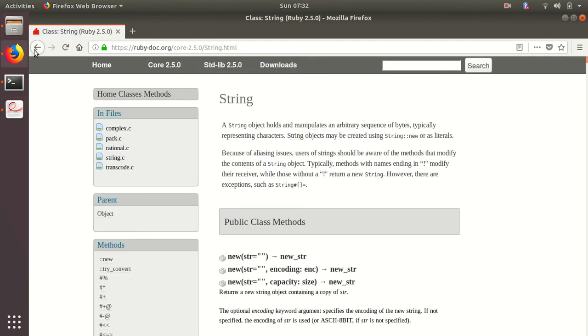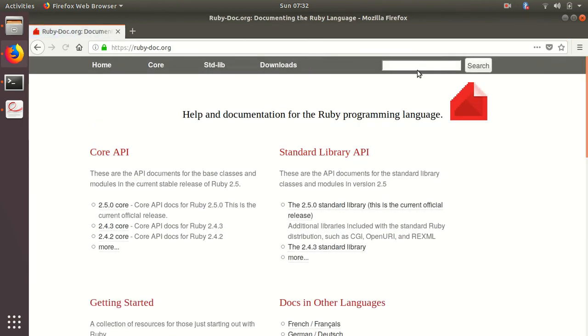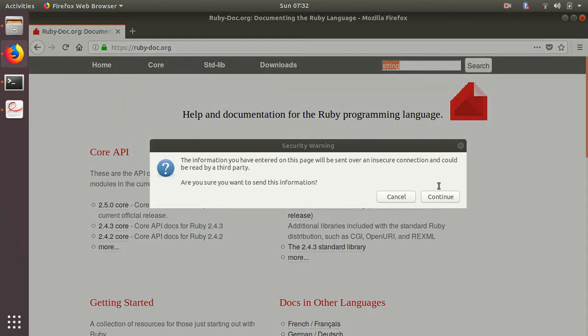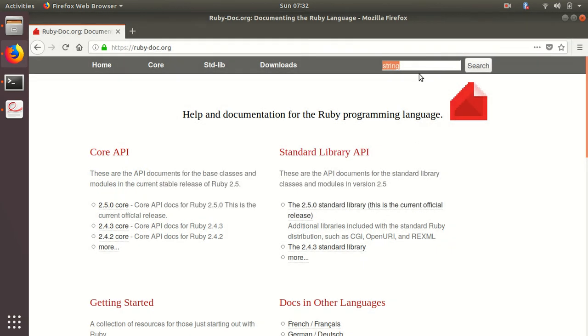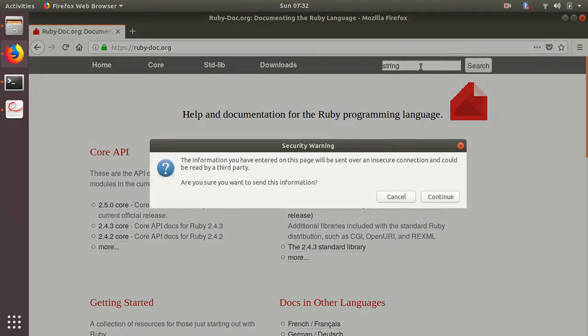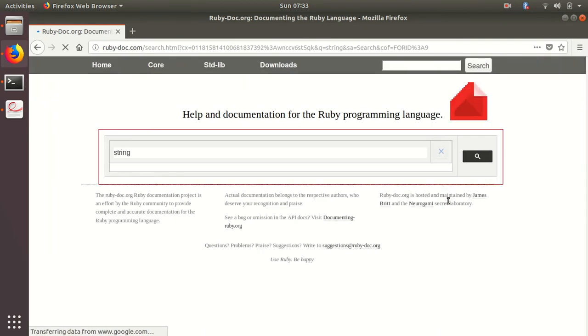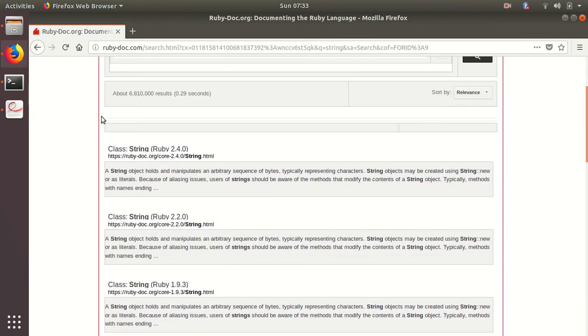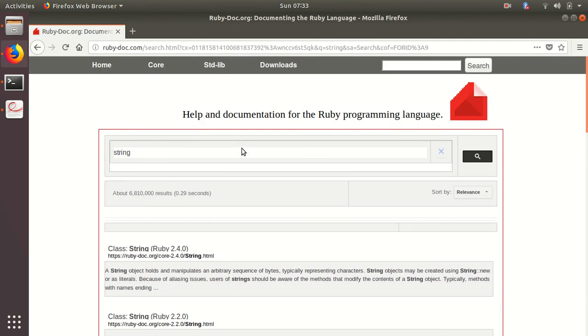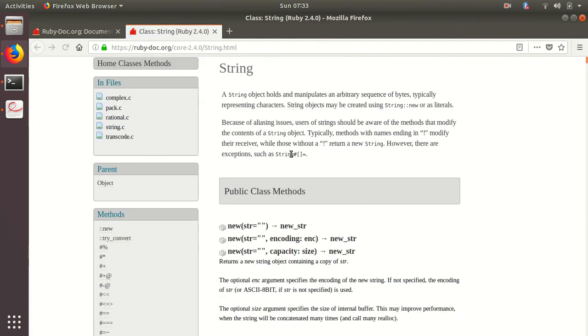Or in another case, you're just in Ruby doc, and I'll just say string over here. Come on. I don't know why this is putting up this popup. Okay, yeah, anyway. It's taking a little time. Yeah, and there is this thing, class String and all that, right? If you can't navigate, just type search over here. That should be good enough, I think, right?